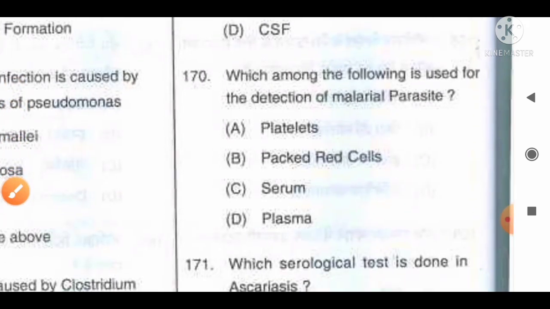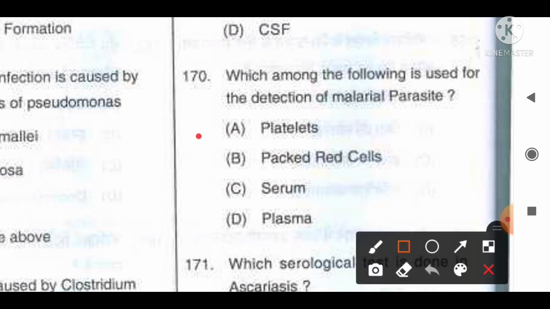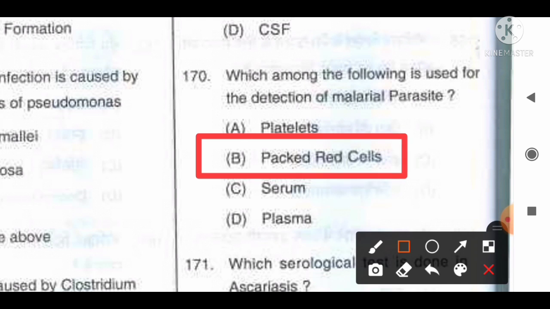Move to the next question, number 170. Which among the following is used for the detection of malarial parasite? Option A, platelets, B, packed red cells, C, serum, D, plasma. The correct answer for this question is option B, packed red cells, where the malarial parasite infects and grows. So we can detect the malarial parasite in packed red cells. So option B will be the correct answer for this question. Do not confuse between platelets and packed red cells. Option B will be the correct answer.